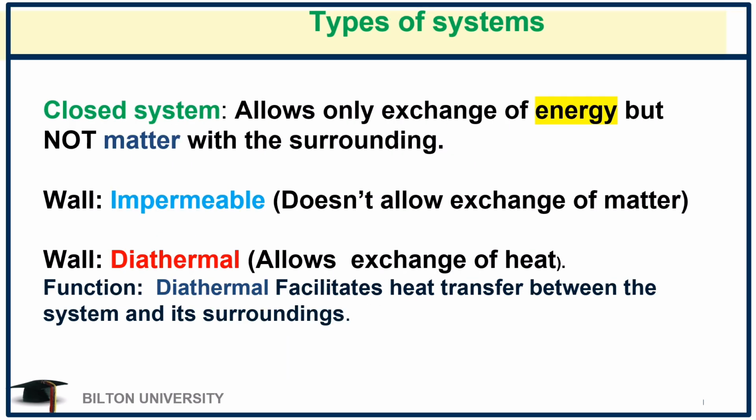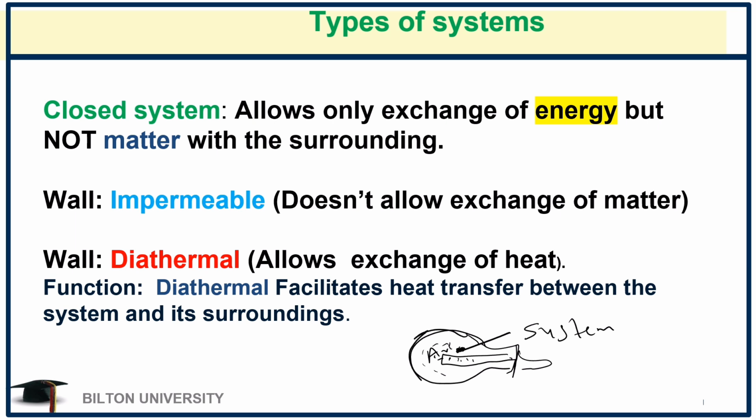Let's look at the closed system. A closed system allows only exchange of energy but not matter with the surrounding. So if this is the system and the surrounding, for example, let's take the case of a bulb. So in this bulb there's a filament, and this can be, let's say, argon gas in our bulb, and this is the bulb and it's closed. So the entire bulb is closed, and whatever is inside this bulb is the system. So this is the system.